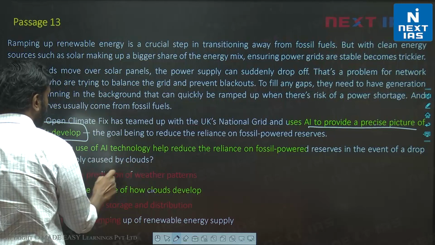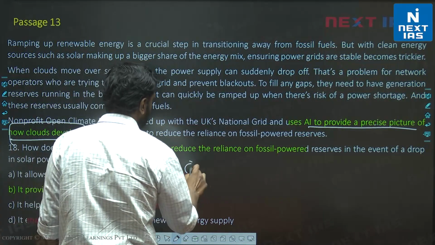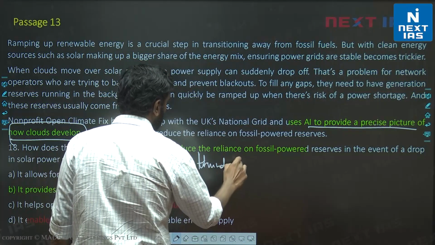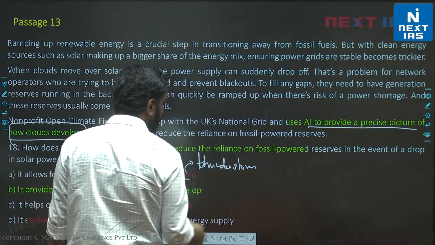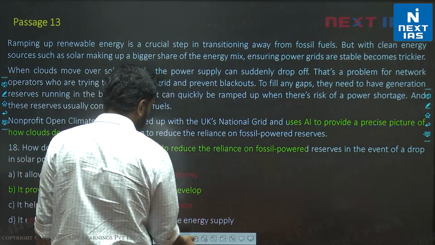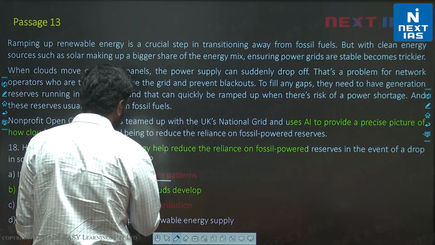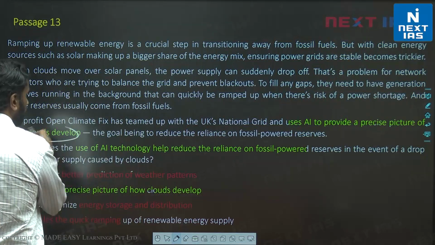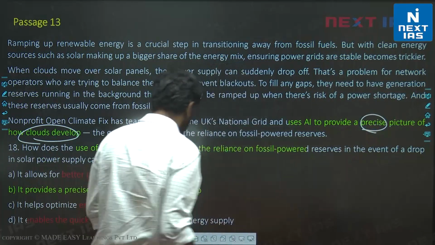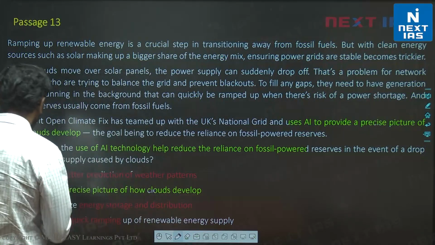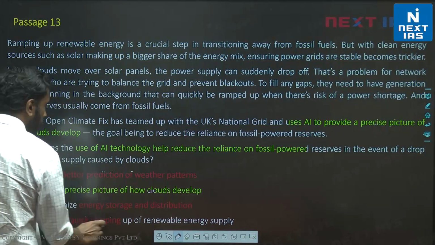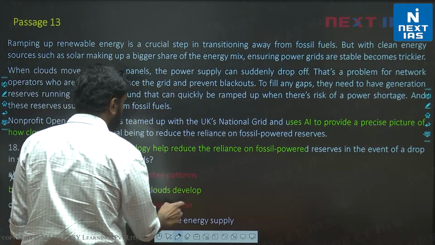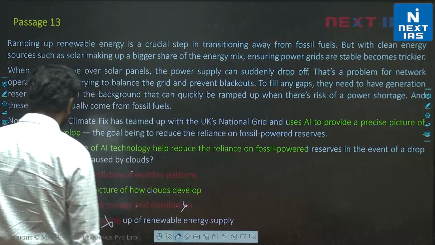So I can't say it allows for better prediction of weather patterns such as, let's say, thunderstorm, which is not just about clouds, it could be about other things also, right? So all weather patterns is invalid, it is precisely related only to clouds. So obviously A is incorrect. D, it enables quick ramping up, is incorrect. It's not talking about clouds. And C, it helps optimize energy storage and distribution, is also incorrect, right?